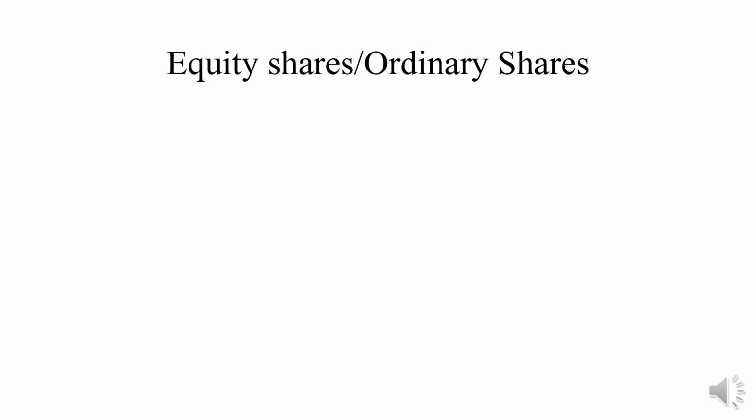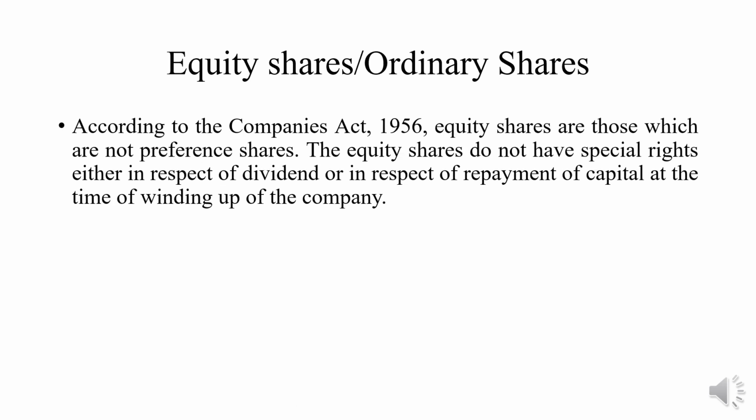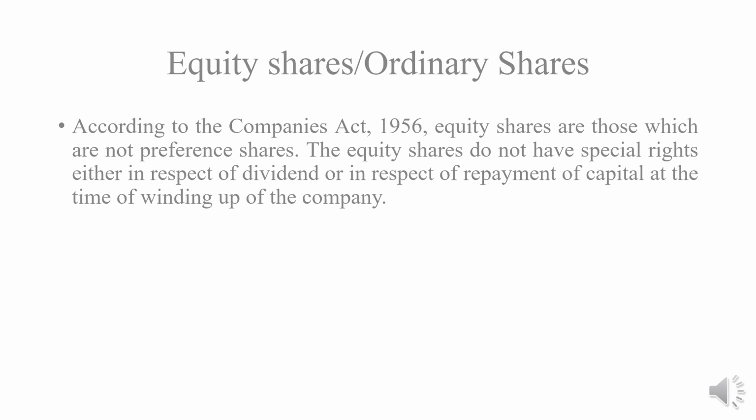Equity shares, the second category of shares, or we can also call them ordinary shares. According to the Companies Act 1956, equity shares are those which are not preference shares. The equity shares do not have special rights either in respect of dividend or in respect of repayment of capital at the time of winding up of the company. So it's very clear that these shareholders are not going to get any preferential rights while getting the dividend or in respect of repayment of capital during the winding up of the company. So such shares are called ordinary shares or equity shares.